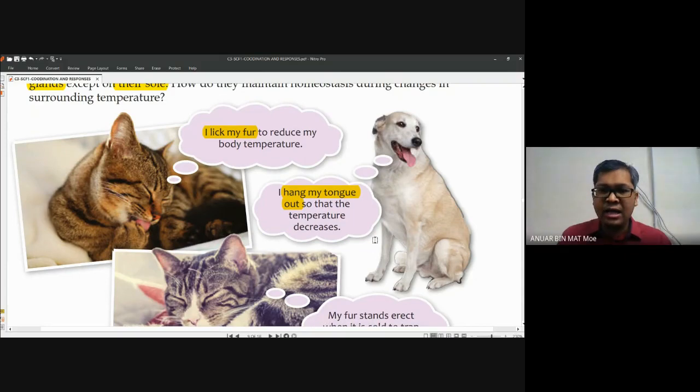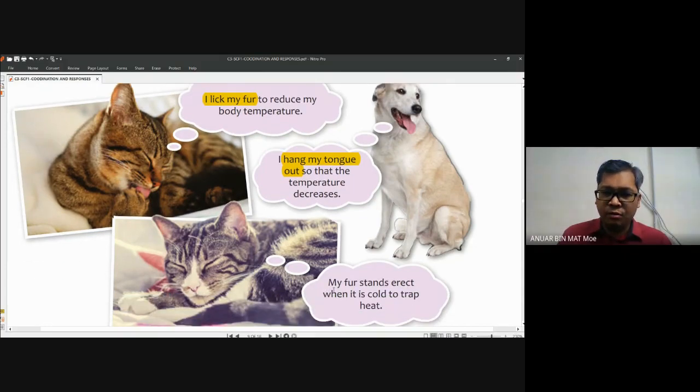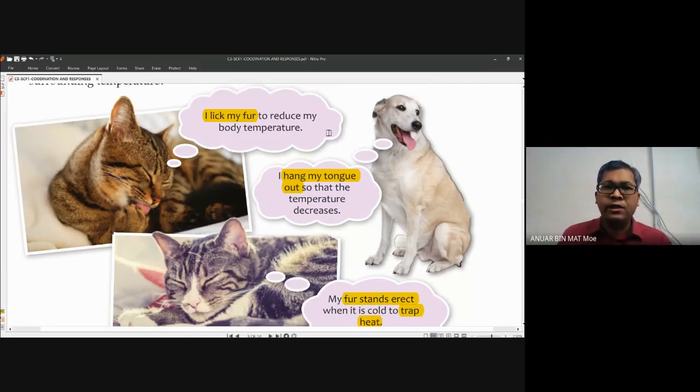Okay, can you understand? And then sometimes, the cat wants to trap the heat, so the fur will stand erect. So again, for cat to decrease their temperature, they lick their fur, and for dog to decrease the temperature, they will hang the tongue out.